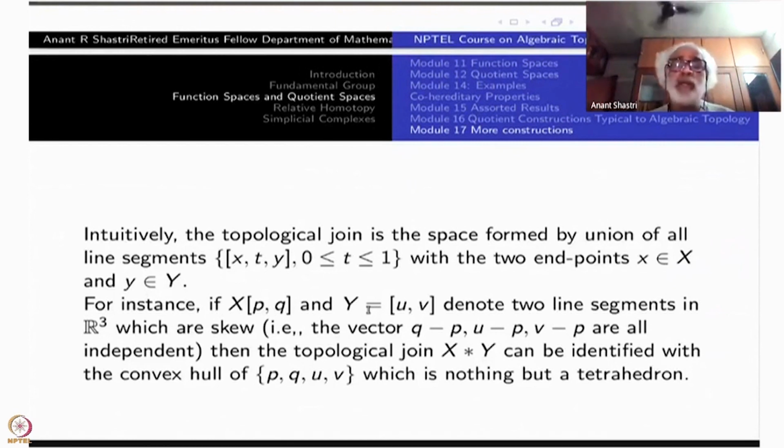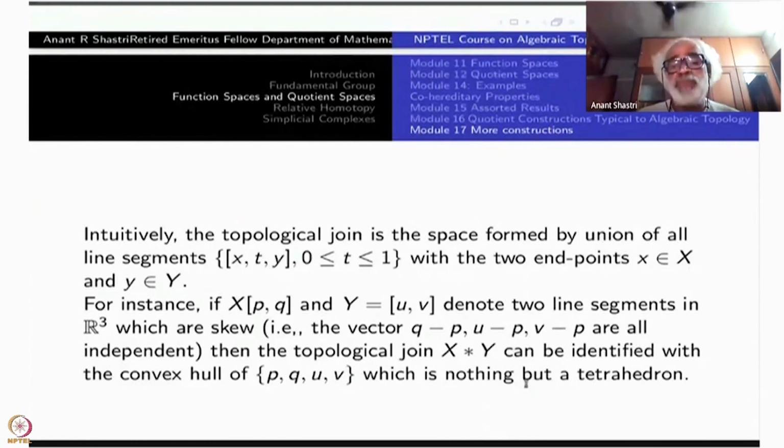So what you get is a tetrahedron, which is the same thing as taking an arbitrary point in PQ, from P to Q, and joining it to some arbitrary point between U and V. Take the collection of all these. So that will be the join of X and Y. It is also equal to just the convex hull of P, Q, U, V, which is a tetrahedron.